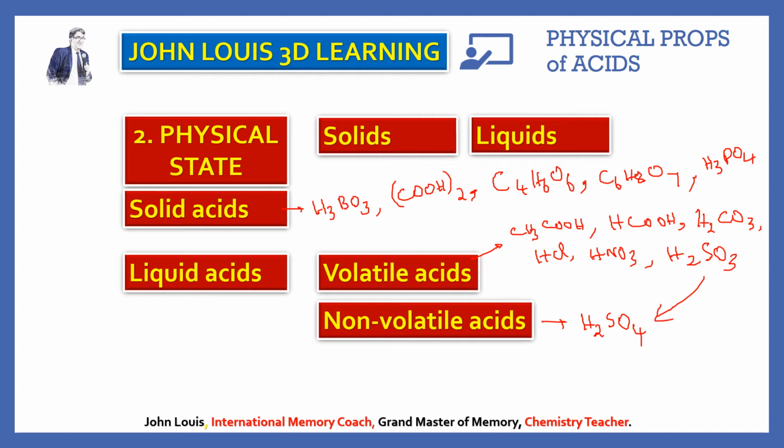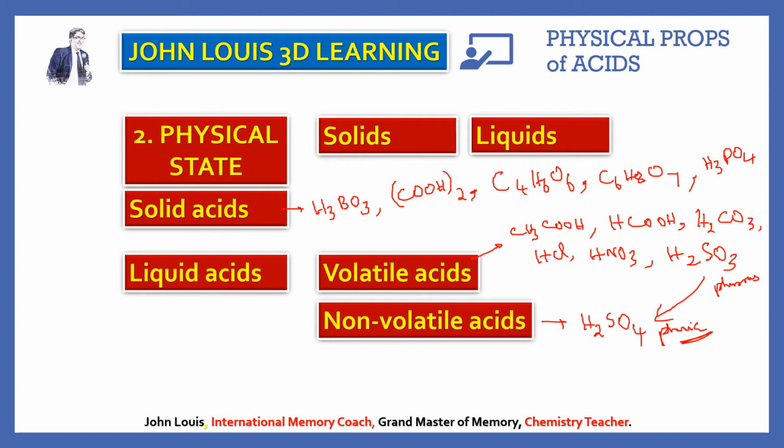You have to be very careful. H2SO4 is sulfuric acid. This is sulfurous acid. You have to see the difference between H2SO3 and H2SO4. Sulfurous acid is volatile, sulfuric acid is non-volatile. This also may be asked as a question.